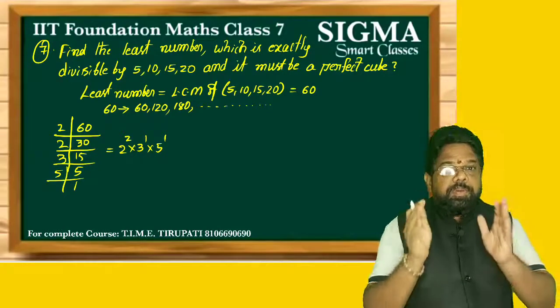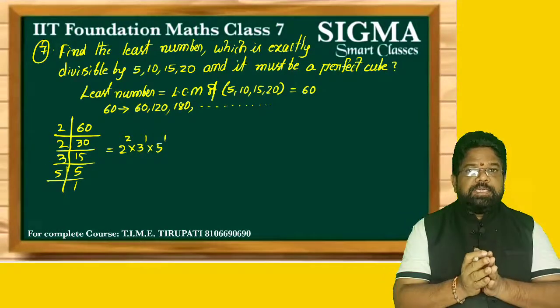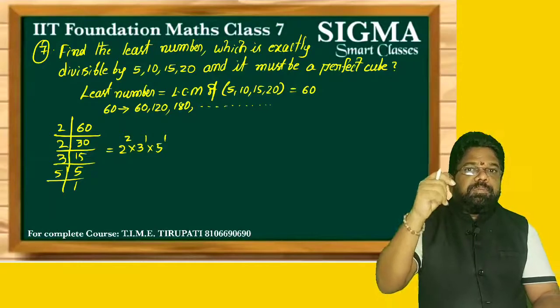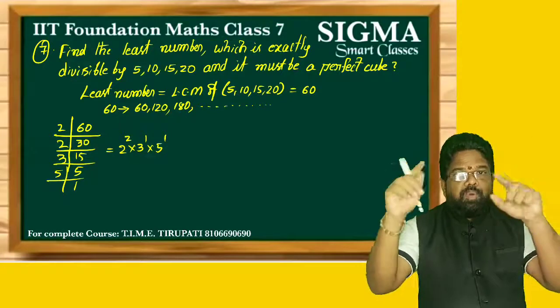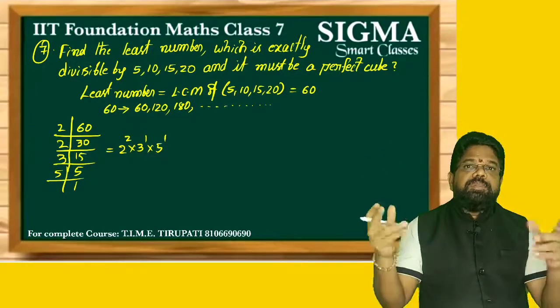To become a perfect cube, what is our strategy? Each and every factor must have power 3, then we can write it as a power 3 whole power 3, so it becomes a perfect cube.